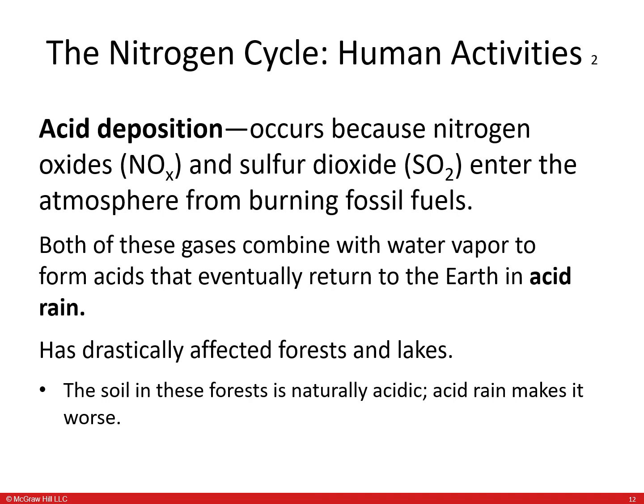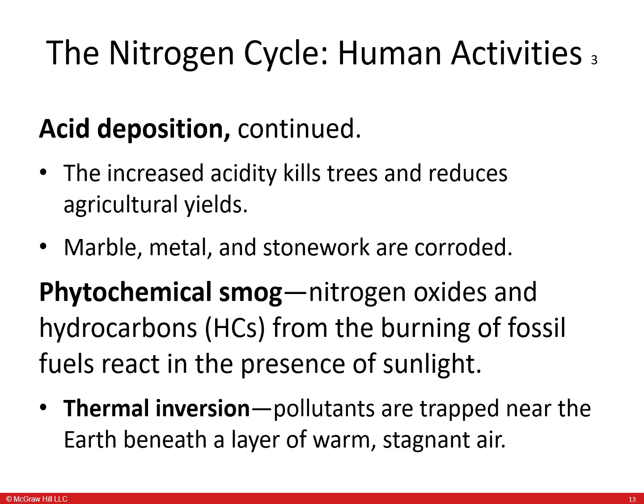Acid rain occurs because nitrogen oxides and sulfur oxides enter the atmosphere from the burning of fossil fuels. Both of these gases combine with water vapor to form acids that eventually fall to the earth as acid rain. Acid rain has a drastic effect on forests and lakes. The soil in these forests is naturally acidic, and acid rain makes it even worse. It kills trees and reduces agricultural yields. Marble, metal, and stonework are corroded.